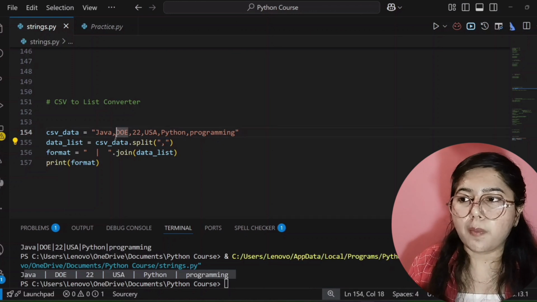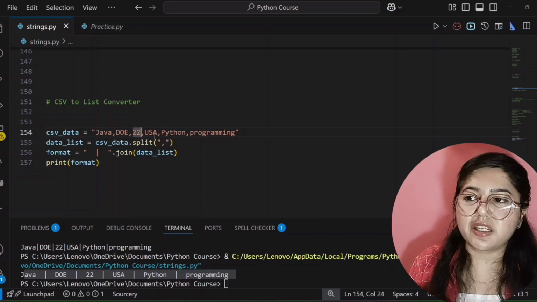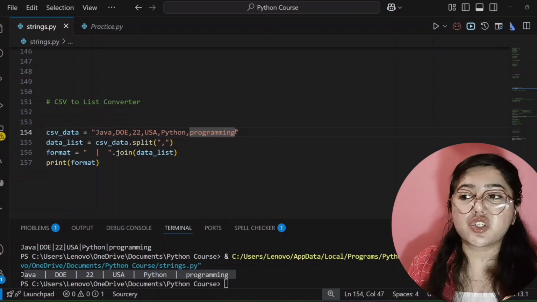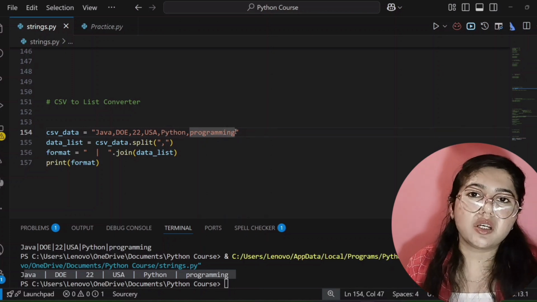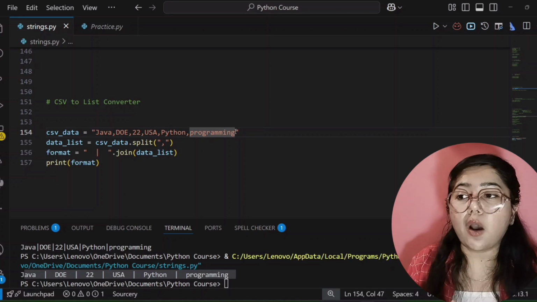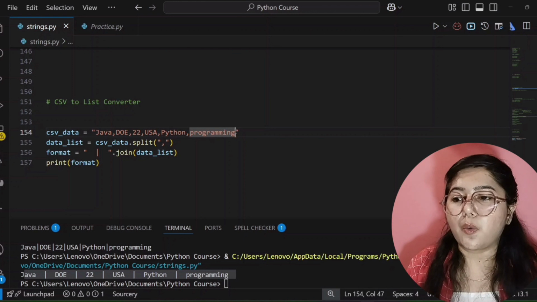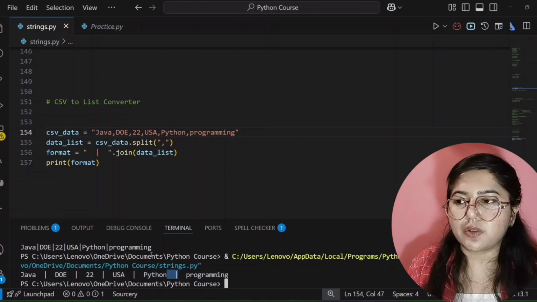Here a comma is there, that's why Java is separated. Then a comma here, so DOE is separated. Then 22 is separated. Then USA is separated. Then Python is separated, and then programming is separated. So finally we have separated each and every word, each and every substring, from my string. Now I have to join for the list, but with the help of this symbol and a space.